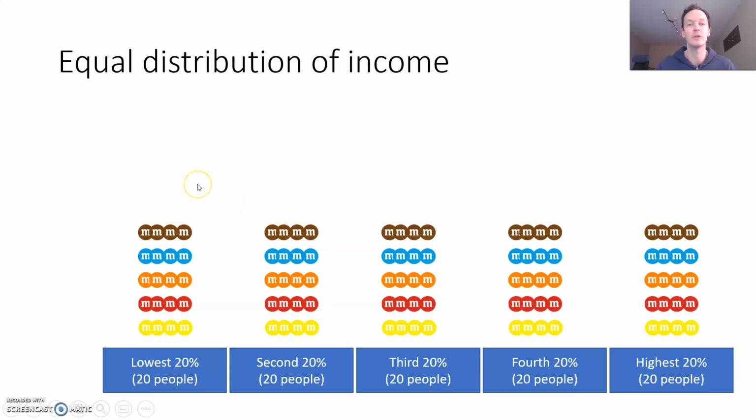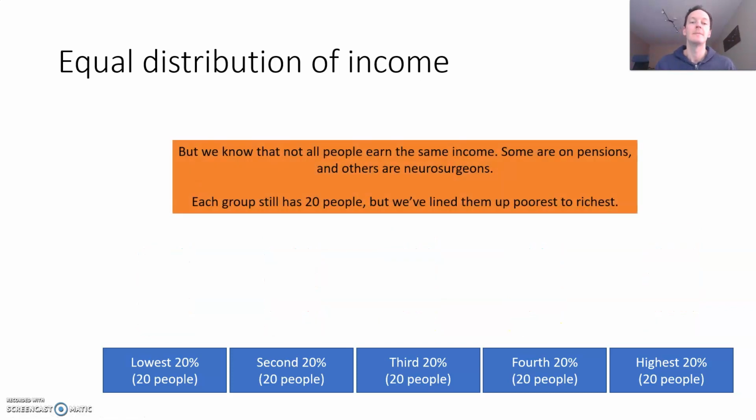If everyone earned exactly the same amount, we would have an equal distribution. But we all know that's not the case in reality. We all know some people have different situations, they have different jobs. Some people don't even have jobs; they might be retired. So pensioners, for example, and others earn lots of money, in surgery or whatever it might be.